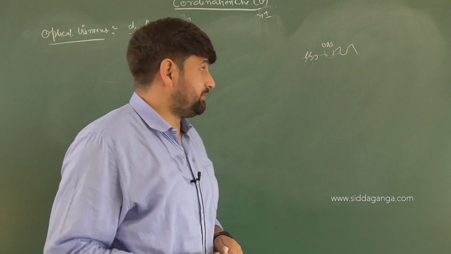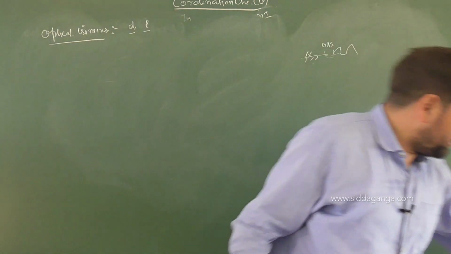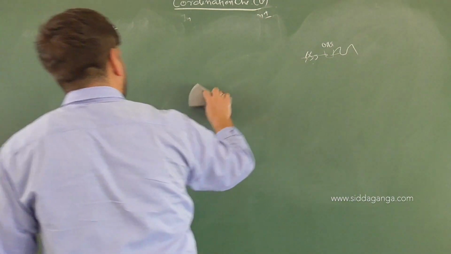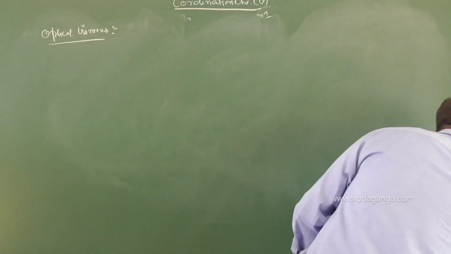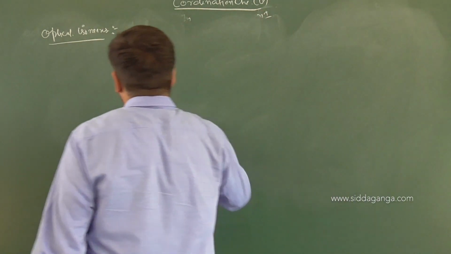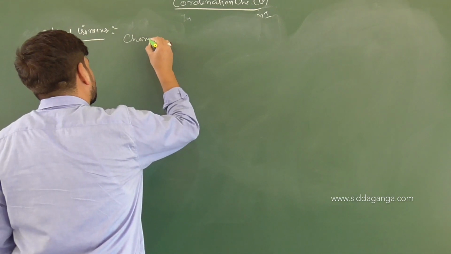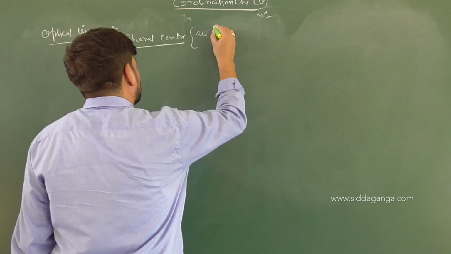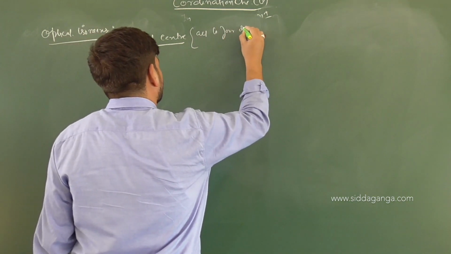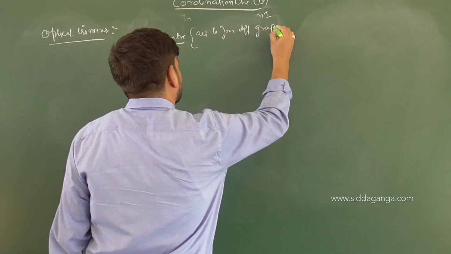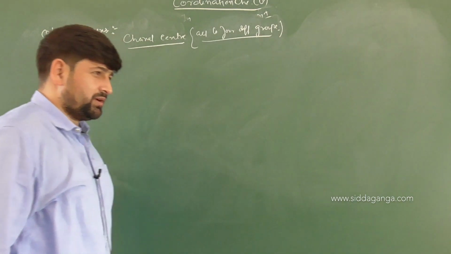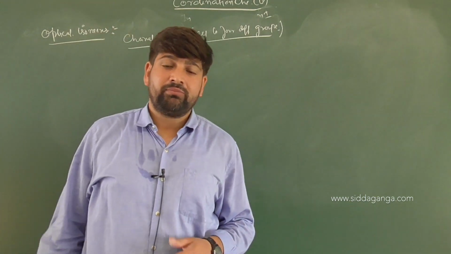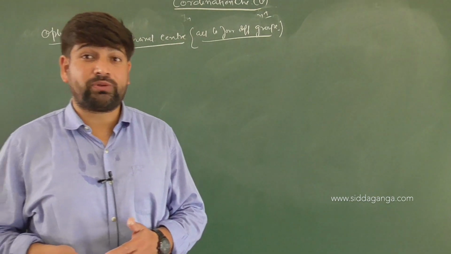But certain things that you need to keep in mind, which we have heard in our organic chemistry as well: for any optical activity to come into play, the first important condition that we have learned is a chiral center. Now, what is a chiral center? We know it is attached to 4 different groups. But the mere presence of a chiral center does not guarantee that optical activity will be there, because there are many atoms with chiral centers, but they are optically inactive.